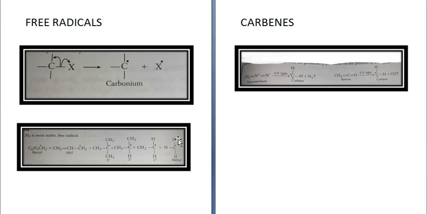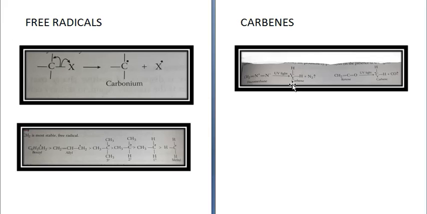Now next is carbenes. Carbenes are reactive species in which carbon atom has 2 unshared electrons, that means 1 unshared pair of electrons. So they are produced by photolysis in presence of ultraviolet light. Like from diazomethane, CH2=N=N, in presence of ultraviolet light, it gives you CH2 plus N2. So this C has 2 unpaired electrons.